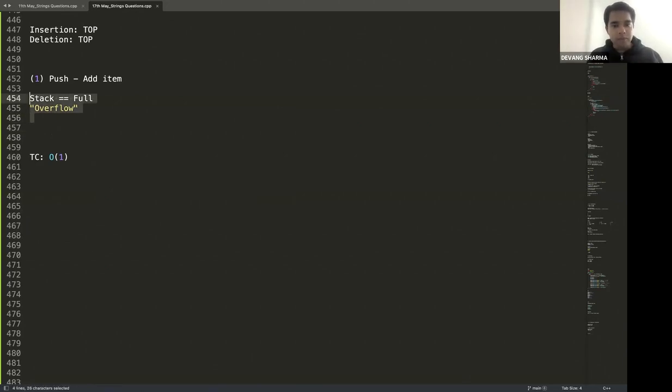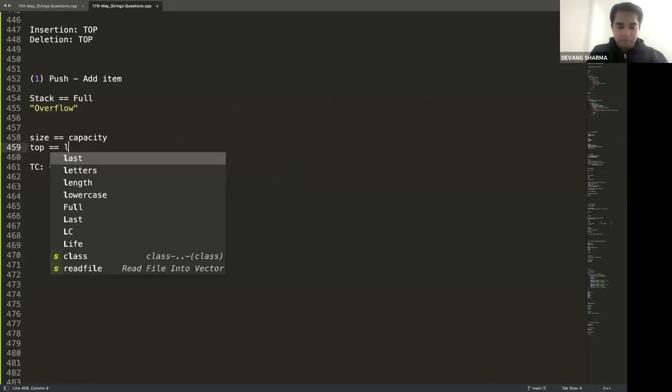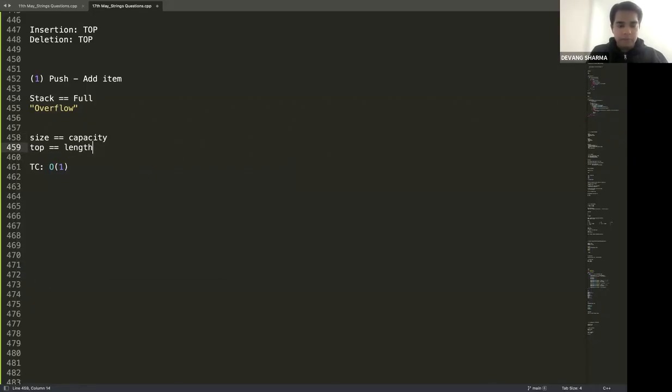The reason for stack overflow is, most of the time, recursion where you don't have a controlled recursion. In the case of recursion, whenever the recursion stack is full and you're still inserting elements on top of it, that is a stack overflow. So when your size becomes equal to capacity, or top becomes length minus 1, whatever you want to say, that is when you say stack overflow.